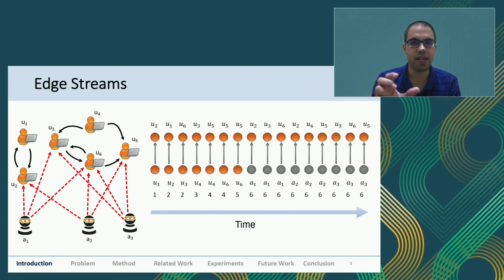We observe that A1 to A3 come in a very short span of time. For this particular example, they arrive at the same time instant, 6, but they can arrive in a very short span of time, and we want to detect this kind of anomalous behavior in real time and as soon as possible.